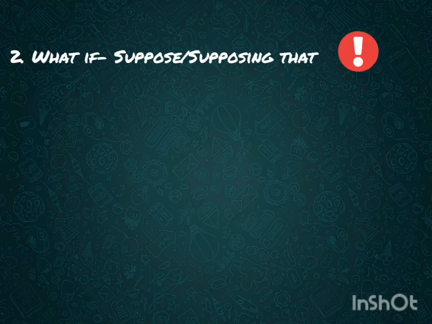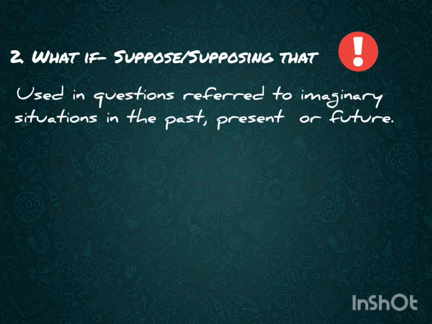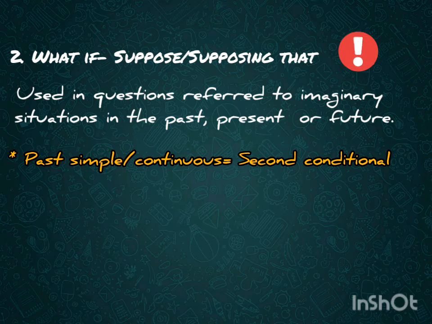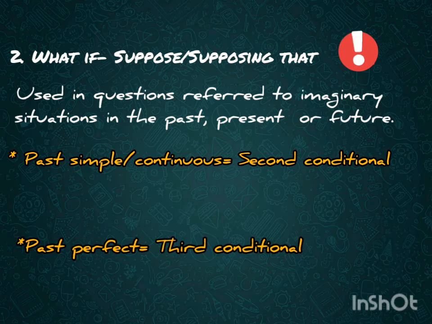Number 2, what if, suppose, or supposing that. They are commonly used in questions about imaginary situations in the present or future or past and their consequences. Do you remember that at the beginning of the video I told you that the past simple is used to refer to events in the present, the past continuous for the future, and the past perfect for the past? Now, in case you make a question using the past simple or the past continuous, it will have a similar form and meaning to that in the second conditional. And in case your question has a past perfect simple, it will have a similar form and meaning to that in the third conditional.